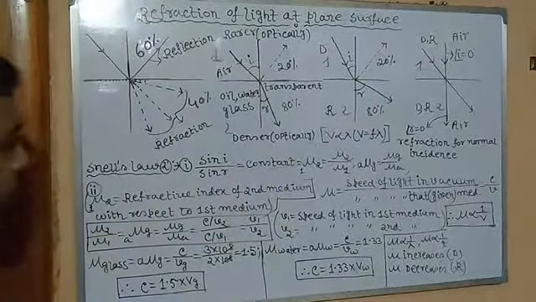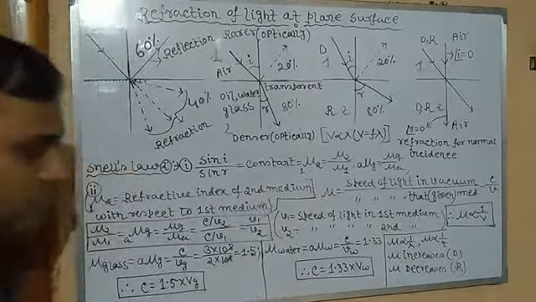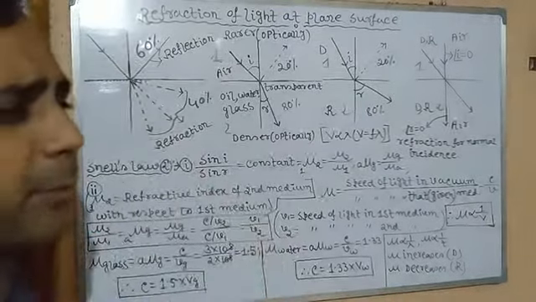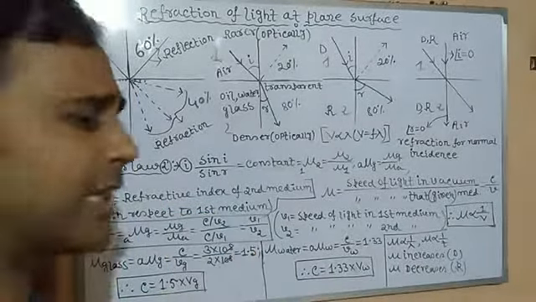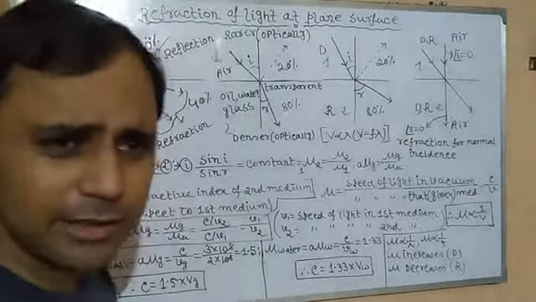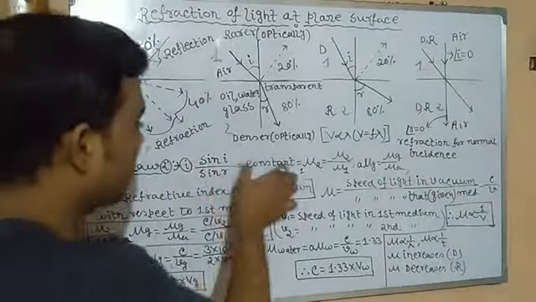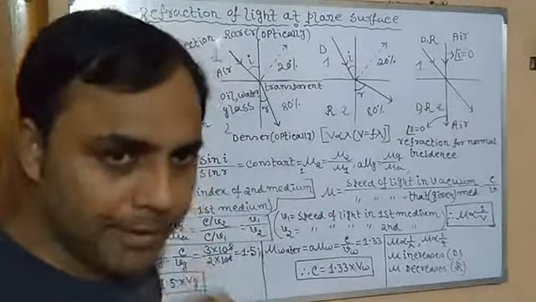So the ratio of the sine of the angle of incidence to the sine of the angle of refraction is a constant. Why sine, not something else? Because Snell experimentally proved this by taking so many ratios: cos, tan, cosec. He didn't get a constant. Maybe only by taking the sine ratio, he got the constant. It is constant. It is called mu, M-E-W.